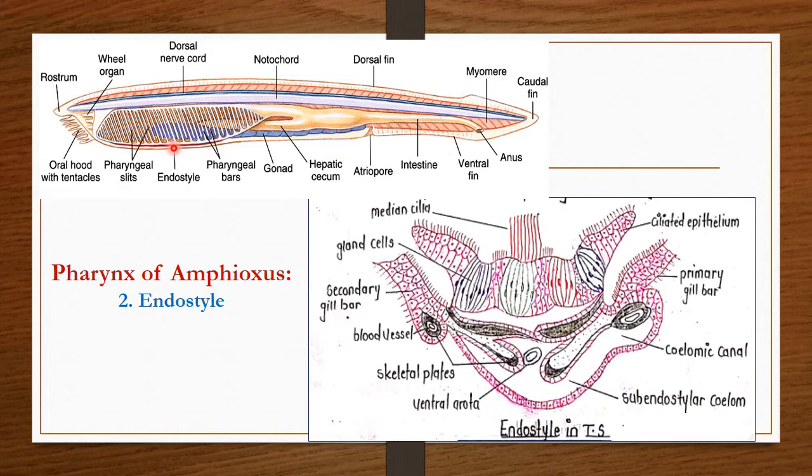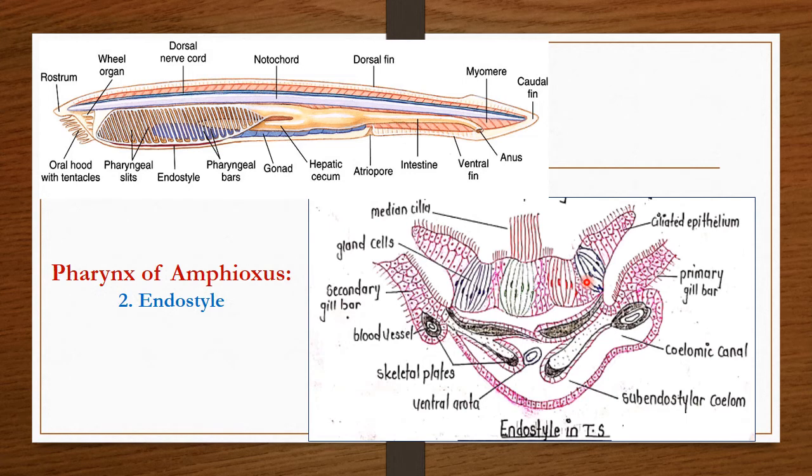This endostyle forms a shallow groove with 4 longitudinal tracts of mucus secreting gland cells, which alternate with 5 tracts of ciliated cells.